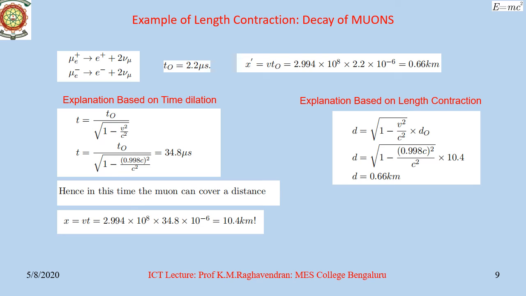Due to length contraction, the distance d is equal to the square root of 1 minus V squared by C squared, into d naught. Well, we substitute the values of V as C and d naught, we obtain d equal to 0.66 kilometer. So, from the point of view of the muon observer, the muon is covering only 0.66 kilometer because the length of 10.4 kilometer is actually contracted to 0.66 kilometer.